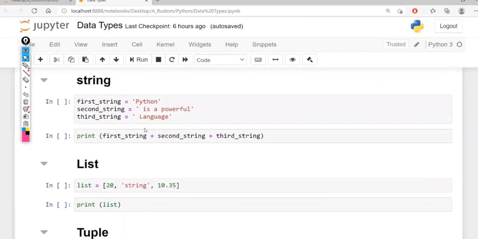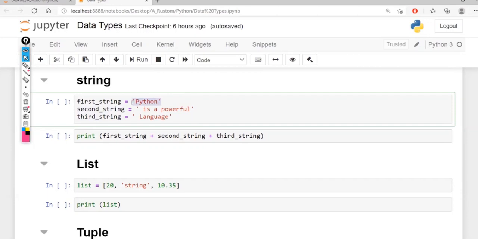Now let's talk about a string. A string is basically text, very simple. But I can convert a number into a string. How is that? I just need to write everything in quotes. Any data in quotes is considered a string. Here, Python is a string because it's in quotes, and first string, second string, third string.